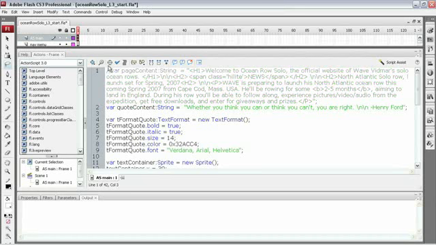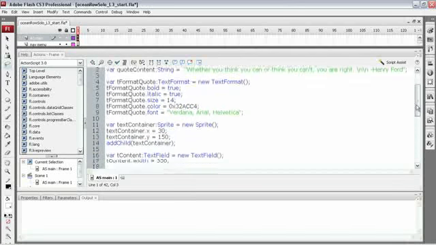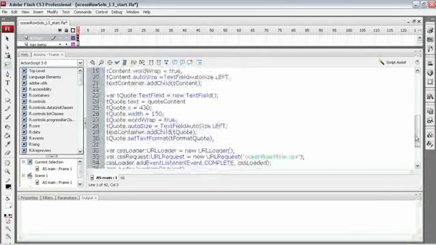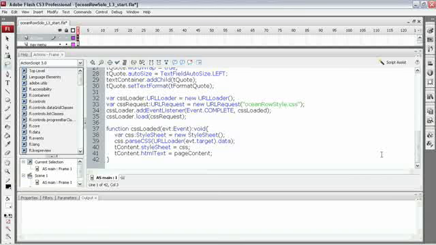Now we're going to be keeping all the code that creates the text file for us because we still want to have a text file to fill up. But let me just scroll down here to the bottom where we're dealing with the CSS. If you remember, we created a CSS loader and a URL request to start the process of loading in our CSS file. Once the file's loaded, our CSS loaded function gets called by the complete event handler, and we create the style sheet, parse the style sheet, and assign the style sheet to the text field. And we want to leave all that in there as well.